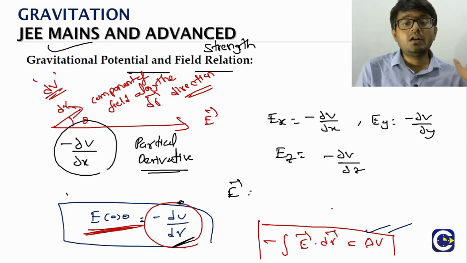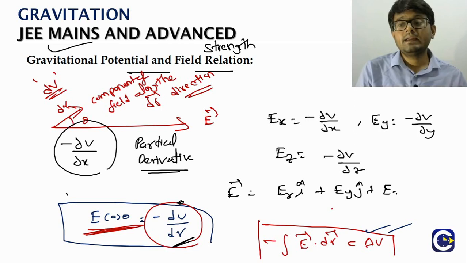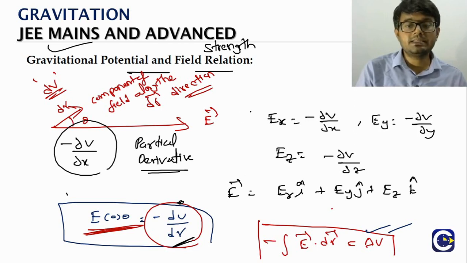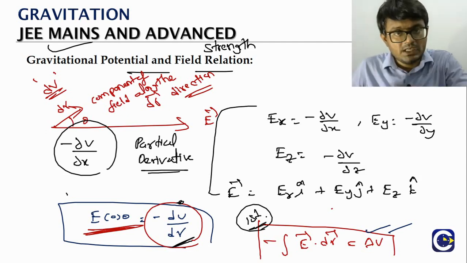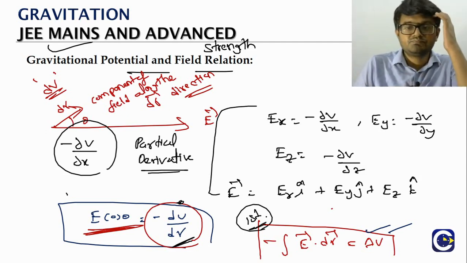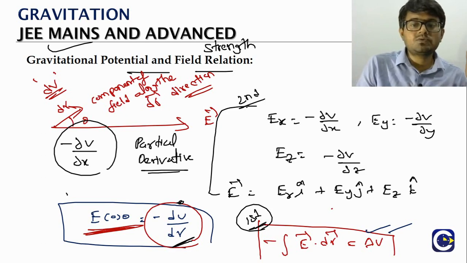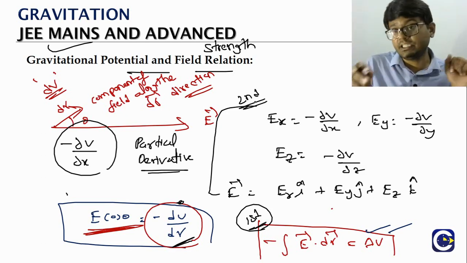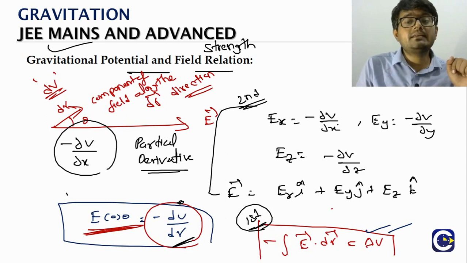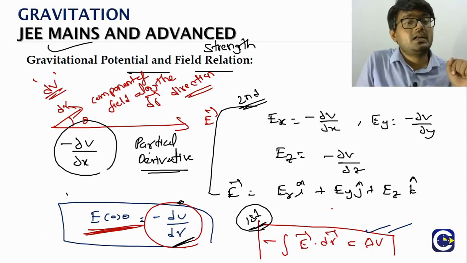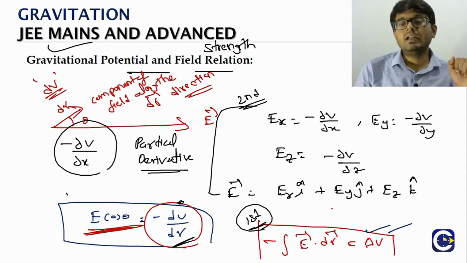What is the overall field strength? Ex into i plus Ey into j plus Ez into k. So this is the second relation. The first relation is: when we know the E bar vector, we can find delta V. The second relation is: when we know the potential function, minus dou V by dou x, the partial derivative with respect to x, will give us Ex.